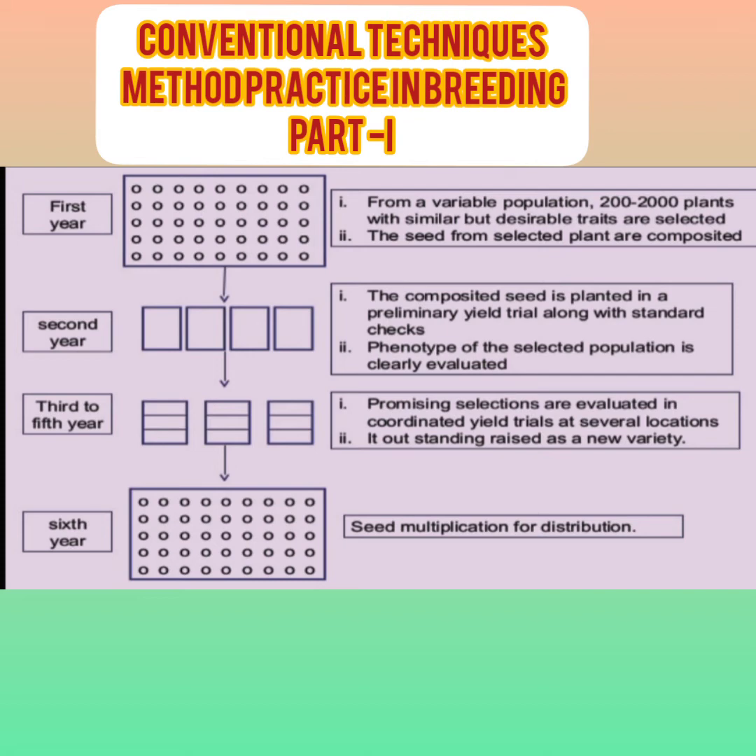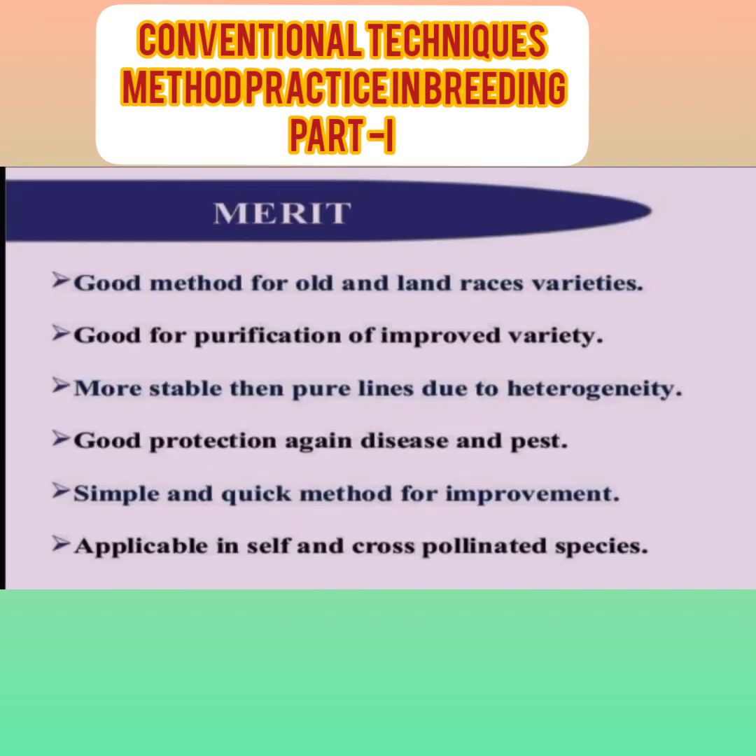In the third year, from the third to the sixth year, we have to conduct yield trial tests at different locations, for suitability in different fields. If in years 3 to 6 there is one variety that is suitable for all fields, it is multiplied and released as a new variety in the seventh year. This is known as mass selection. Let's see the merits of mass selection.